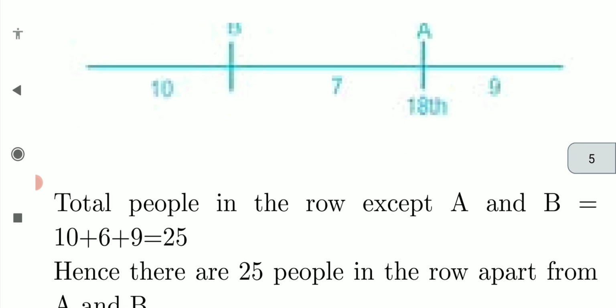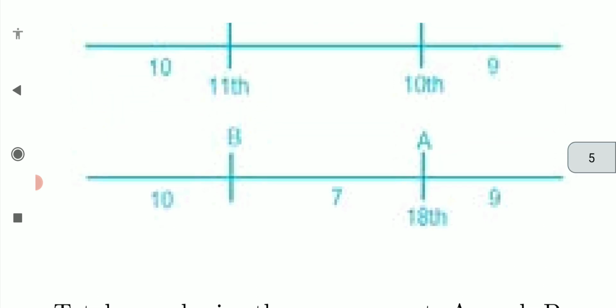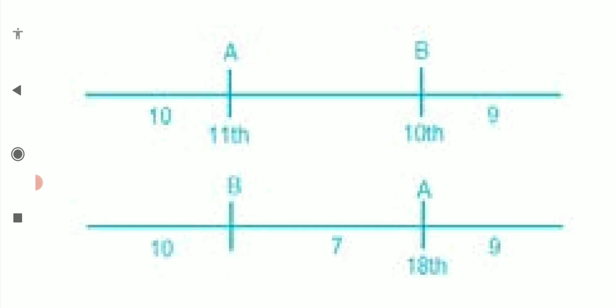See here, if B is at 11th position, then 12, 13, 14, 15, 16, 17, only 6 is coming, right. So that 7 describes a total.